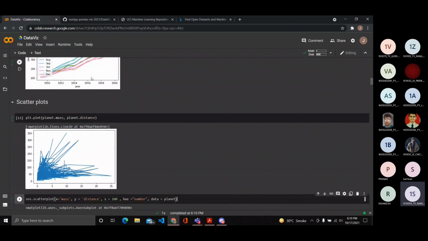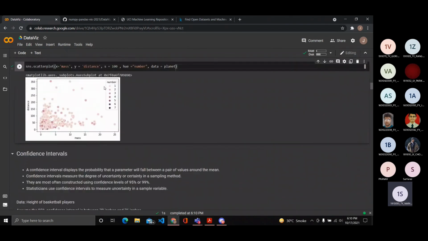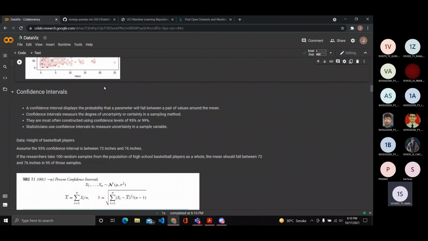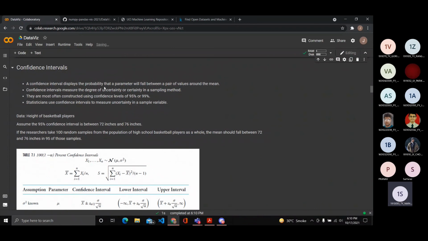So you just got a glimpse of what confidence intervals are. Let's dive in a bit more. Confidence intervals are very, very important in data analysis and data visualization. Let's imagine you have a very big data set, like 2 million, 3 million data points of whatever, numbers, text, anything.